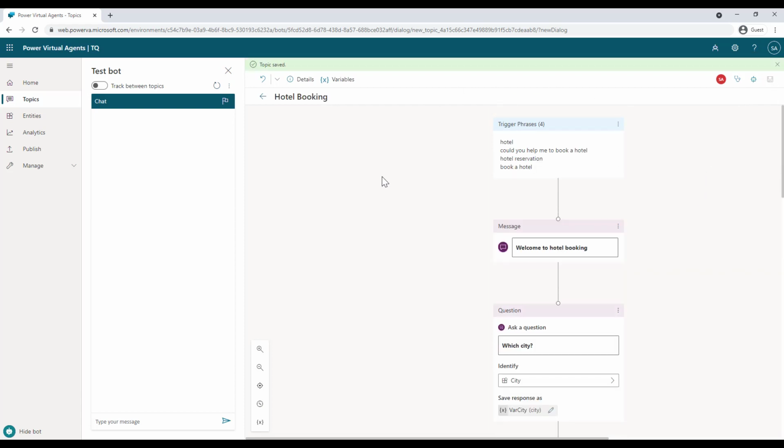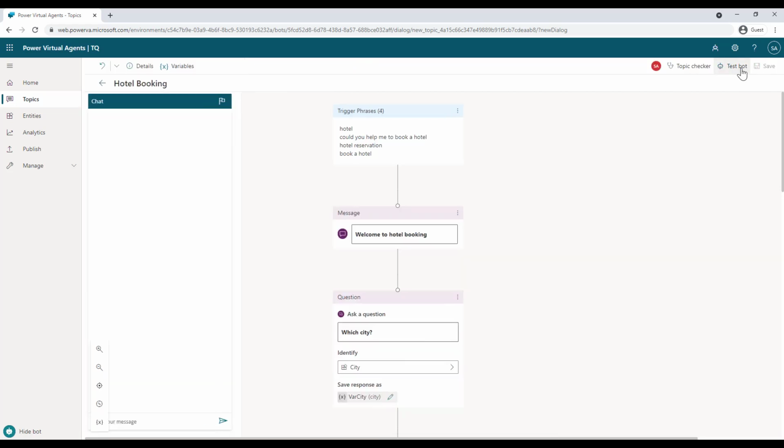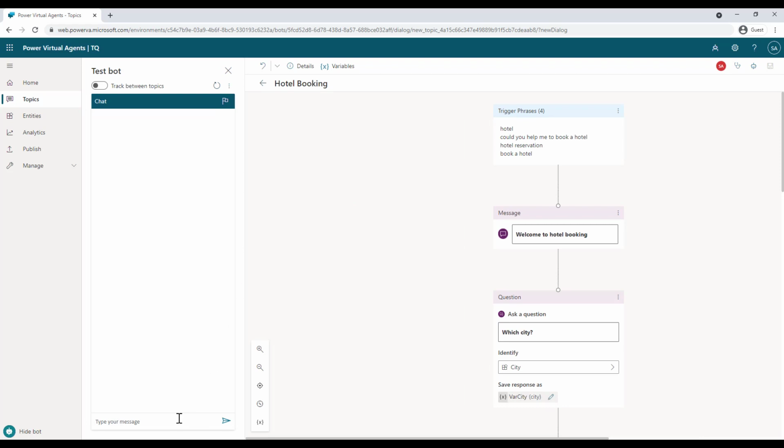Now, if you want to test this hotel booking, what you can do is go to this test bot section here. In case this is not displayed, then you can click on this test bot icon over here to either hide it or to show it. Okay. So let's just say I select any phrase that is not a trigger phrase. So let me just say I click on hi. Now you will notice that hi was not a trigger phrase, but the bot went ahead and provided some default messages over here. So what can I help you with today?